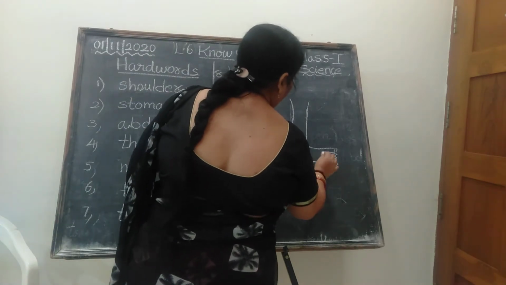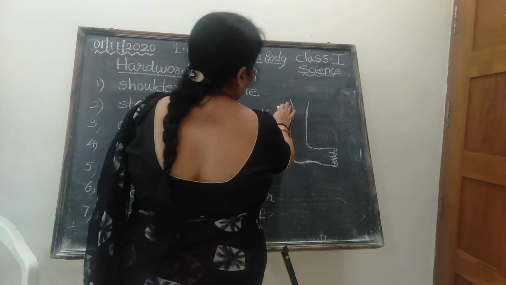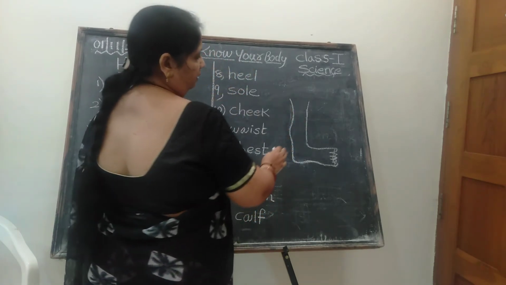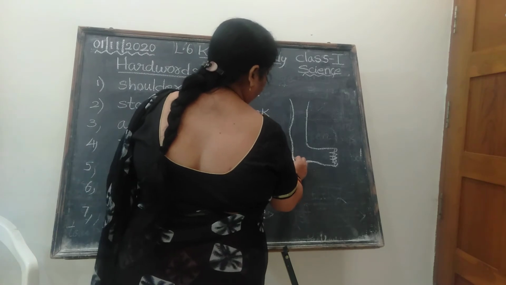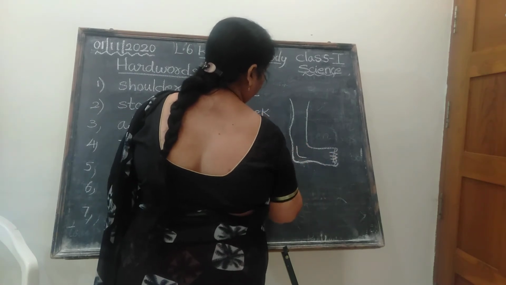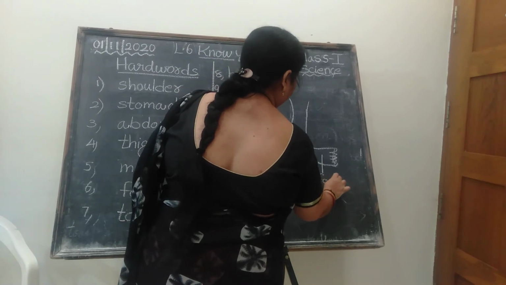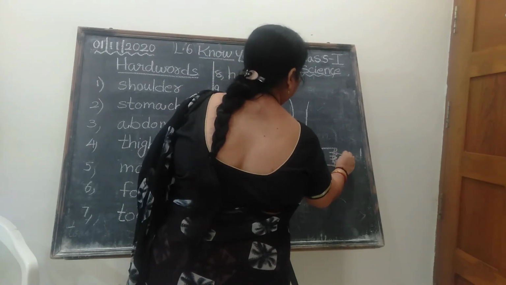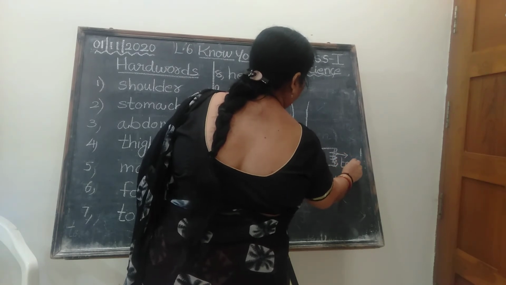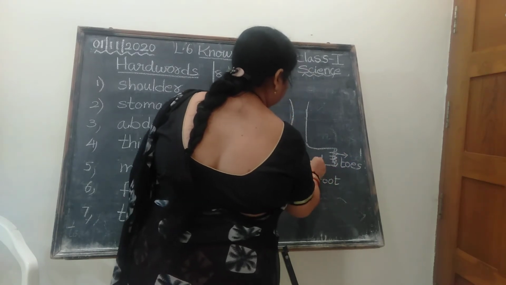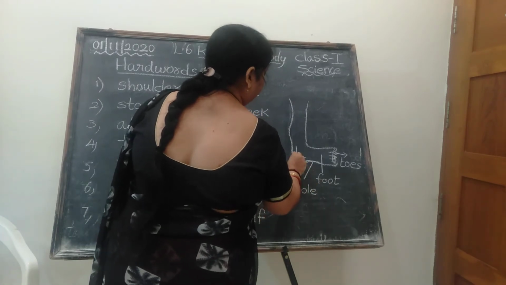Here, where is the toe? I will tell you that there are different names in the different parts; here you can see the different names. Now this part is foot, this part is toes, TOES, toes. This part is the sole, the bottom.